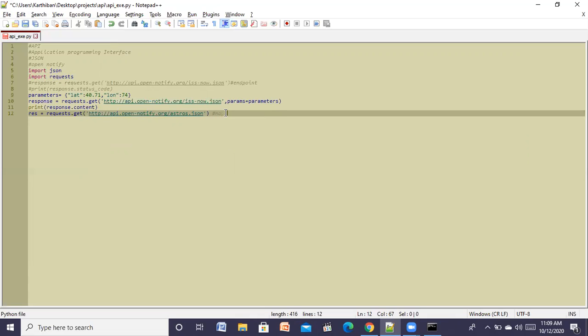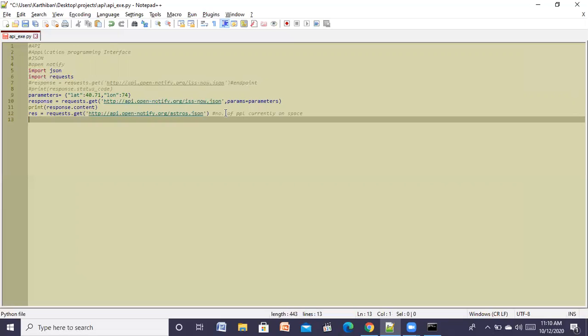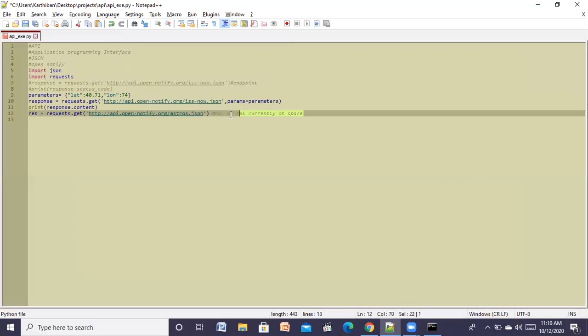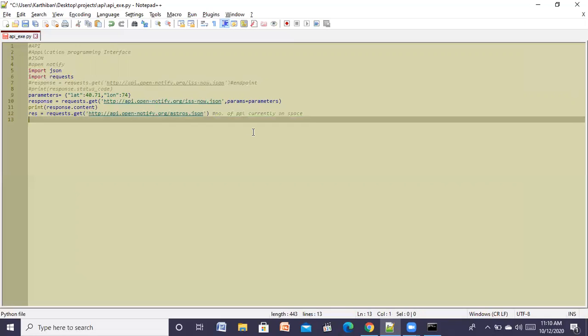Since this is NASA's data, it will show you these kinds of things only, like how many people are currently in space and where the International Space Station is currently located. Those kinds of endpoints they will have. Endpoints, as I already told you, you can imagine like a route through which the communication takes place between you and the web server. Now I will just print how many people. Print res dot content.